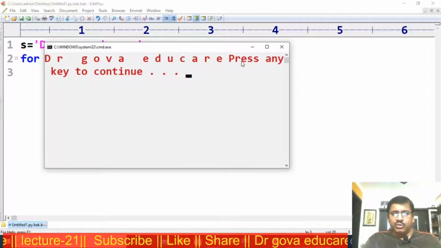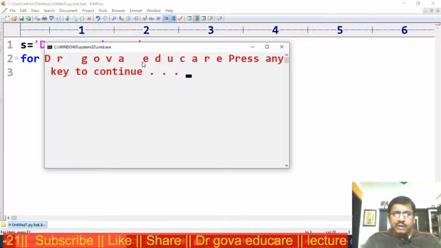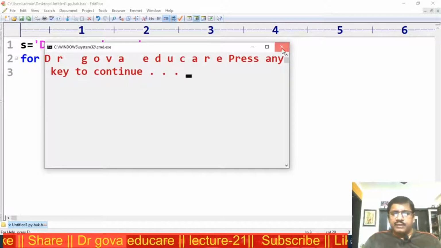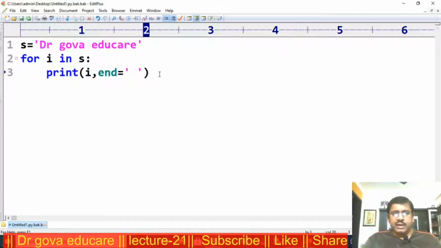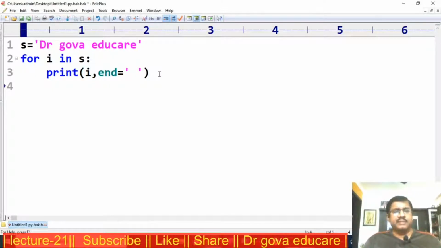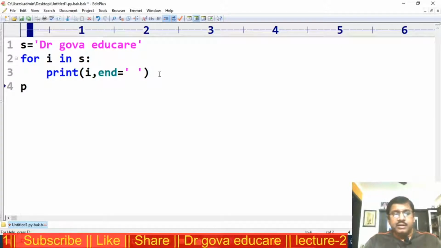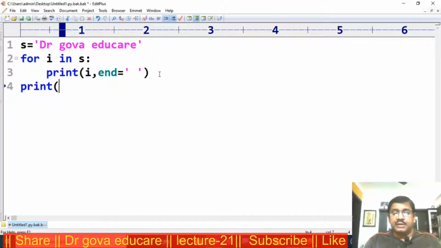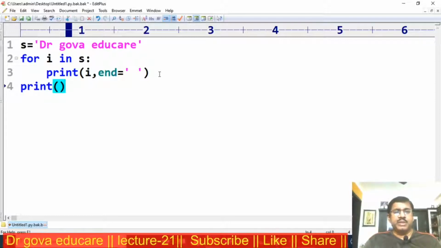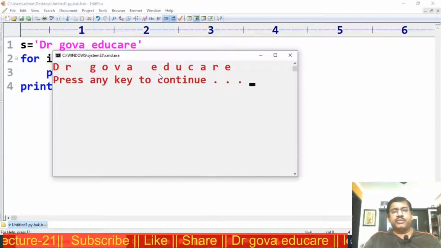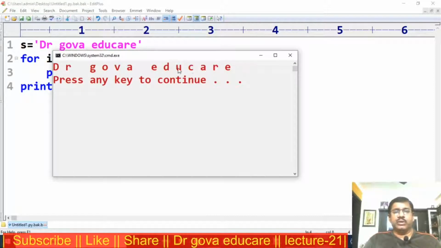Now I want to print Dr. Goa Educare in the same line only. For this, after displaying all the characters of the string, the control comes to a new line, print, that means a new line character. Now observe here, Dr. Goa Educare.